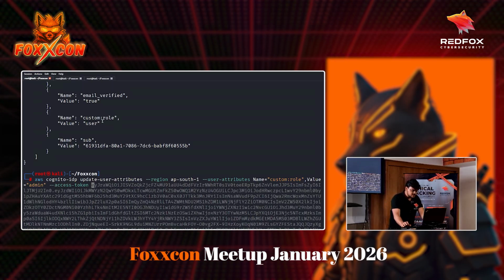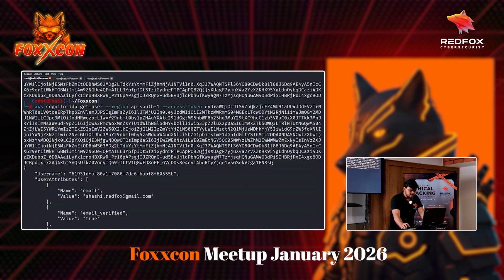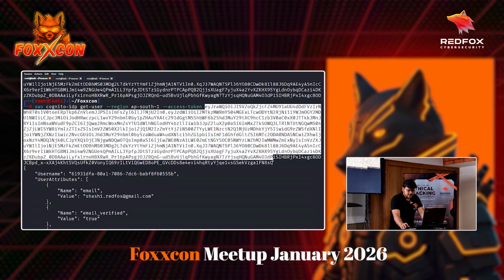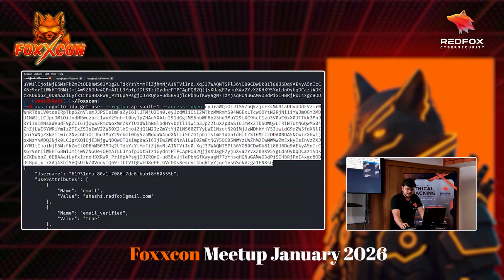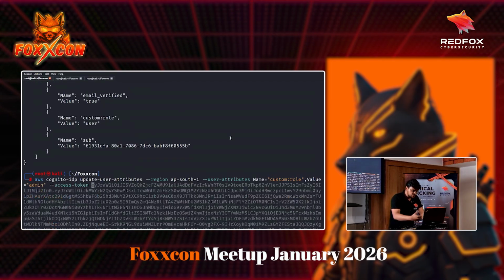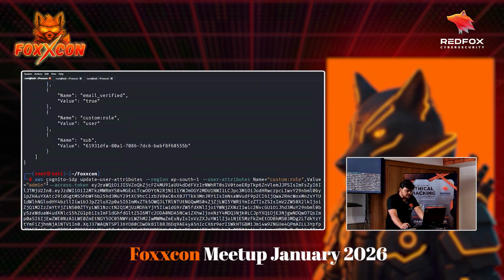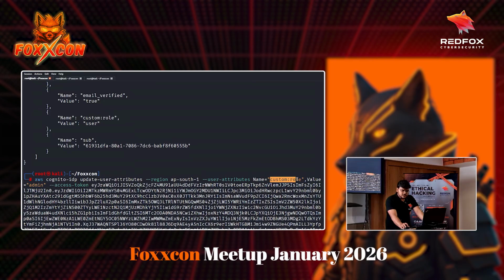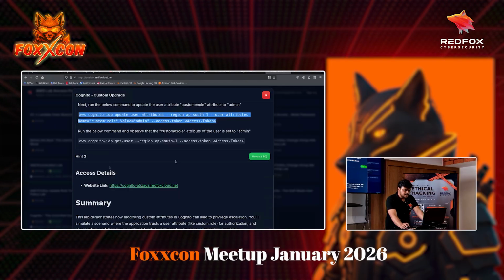So let's copy the same access token, and this token basically identifies the user, so I am actually changing the attribute of this particular user. If you see, Cognito identity provider, update user attributes, this is the region. The name of the attribute is custom role, and I am changing it to the value of admin. Let me just show you here.